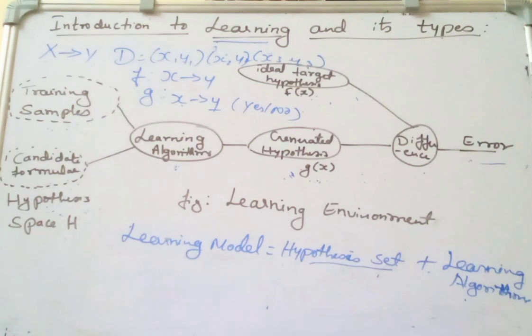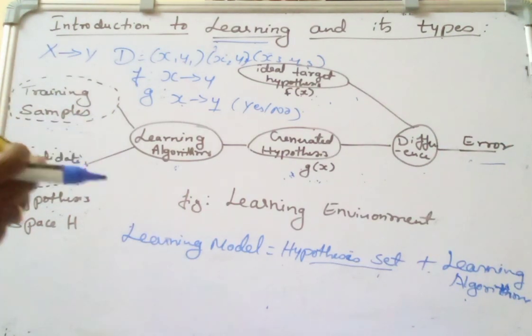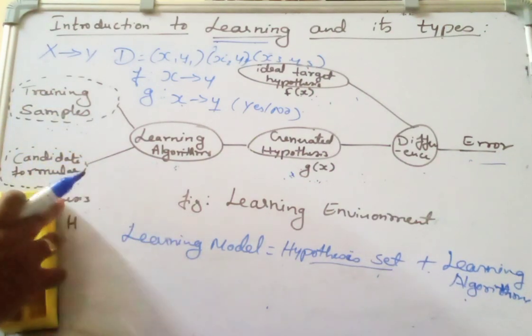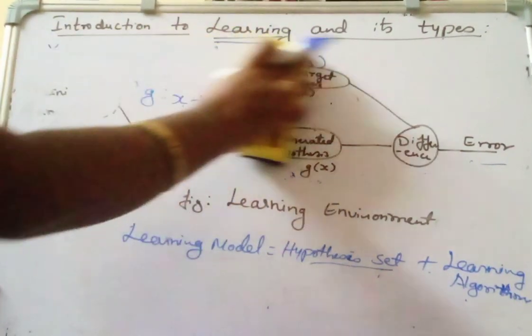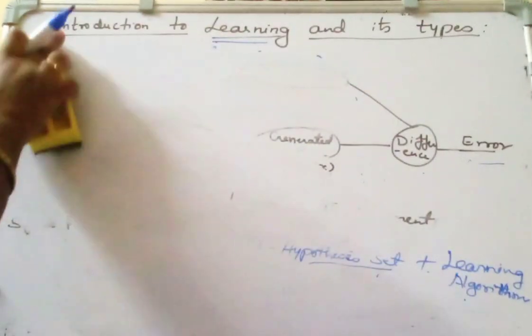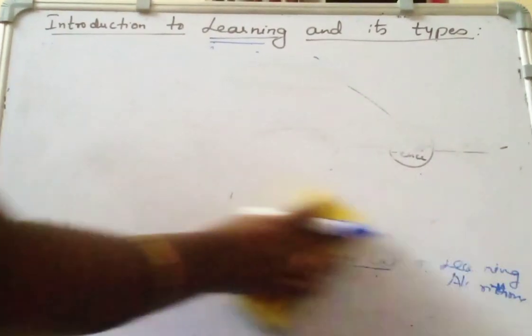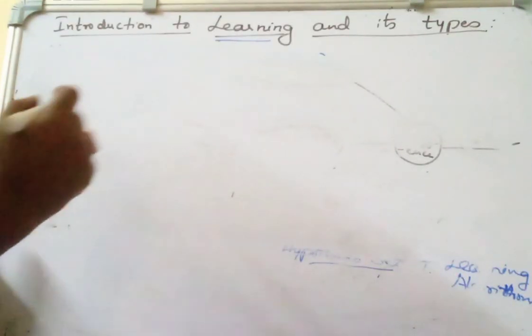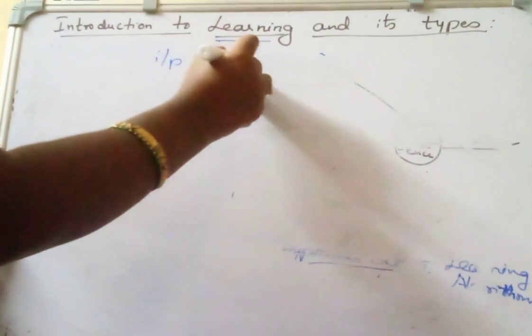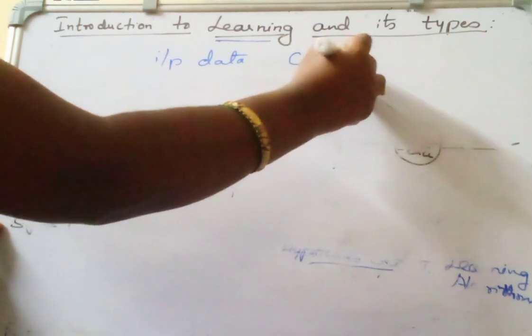So what are the different ways that the model can learn? There are many different ways the model can learn. Before going into that, let us assume a problem of predicting a label for a given input data, or consider a checkers problem.